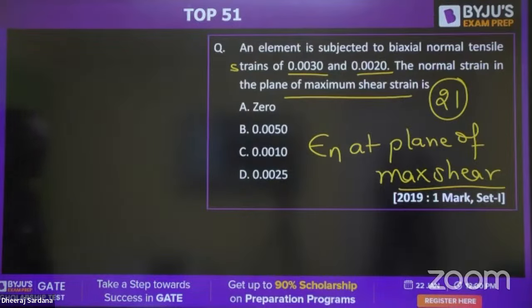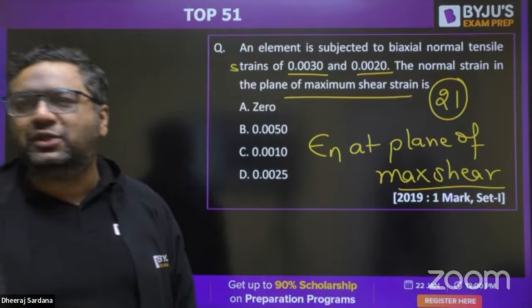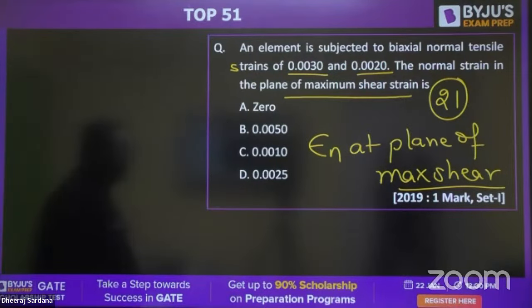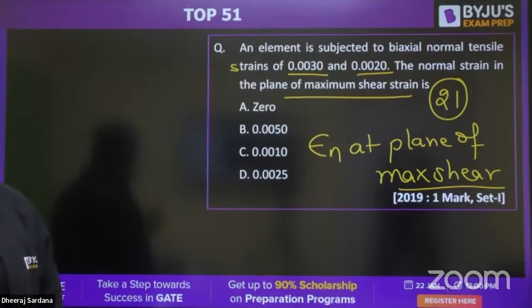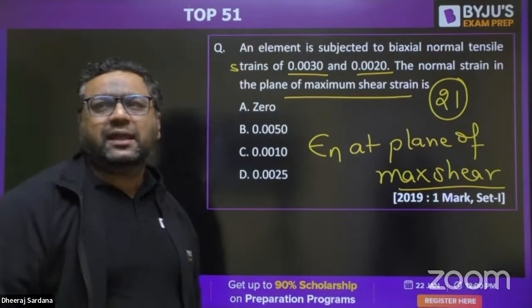Solve it and tell me the value. Okay, Sumit is saying B, Abhishek is saying 0.0025, Ajay is saying B and D. There is a fight between B and D. Some are saying B, some are saying D.